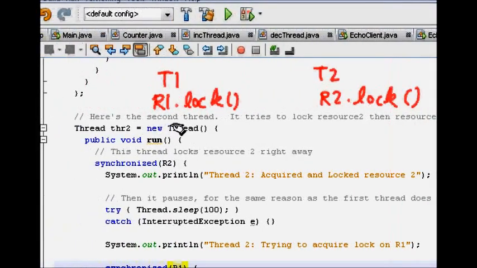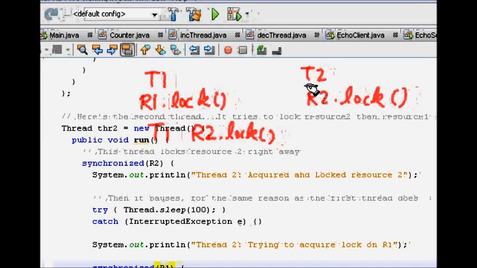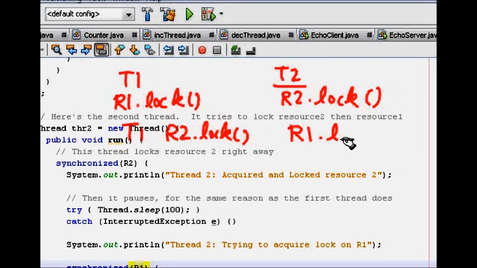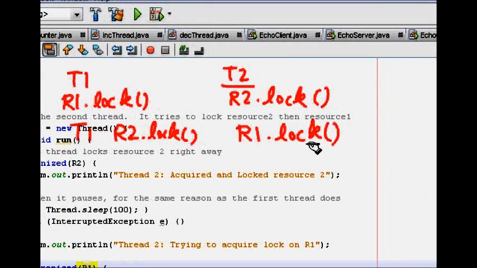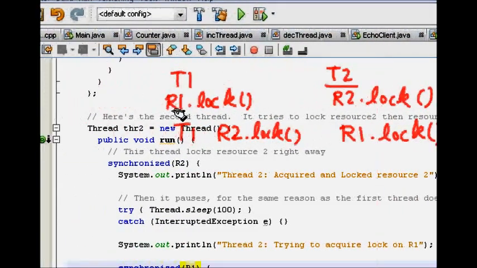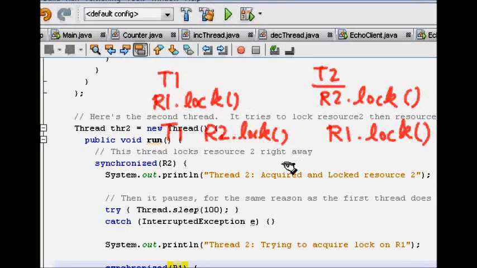Now T1 tries R2 dot lock, but thread 2 already has it, so T1 can never get that lock. And T2 now tries R1 dot lock. This lock also T2 cannot get because T1 has got that lock. So now there is a deadlock.